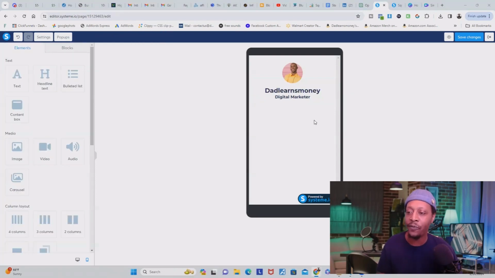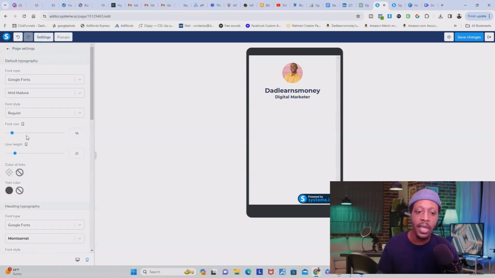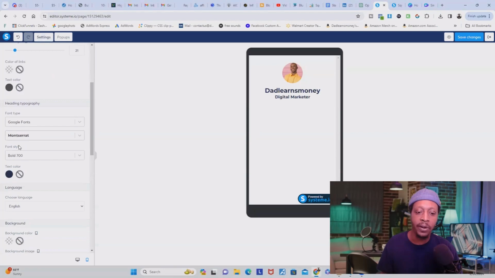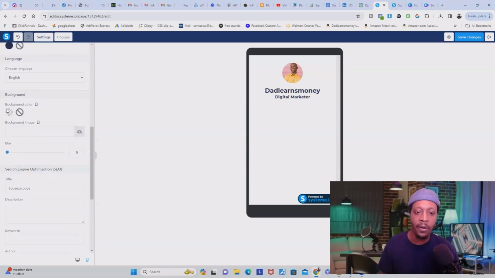So now that we have a few of our elements like our image and our text here, we're going to change the background color. Now you can leave it white, but I'm just going to give it a little color to make it pop. So what you would have to do is just come over here and click settings, and scroll all the way down to the bottom here to where you see background, and we're going to change the color. You can also add an image, but I won't be doing that.